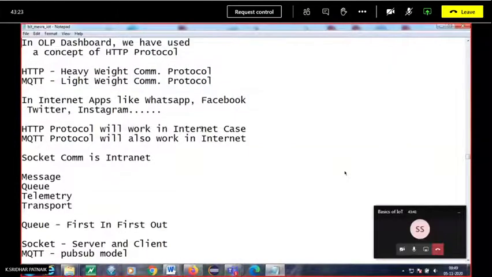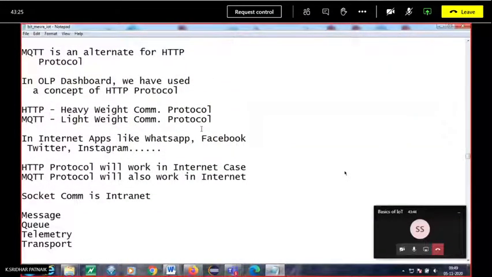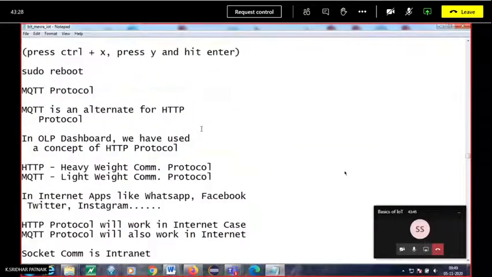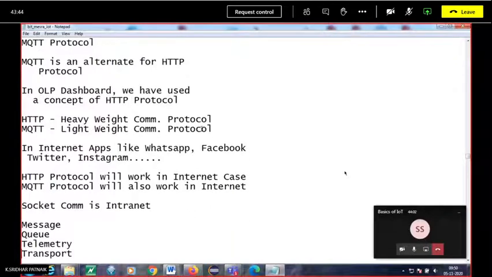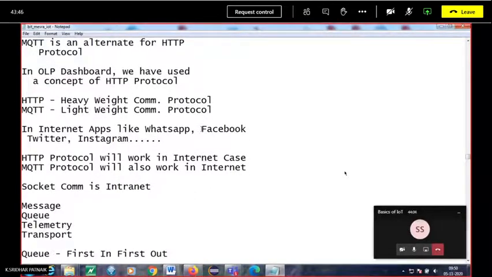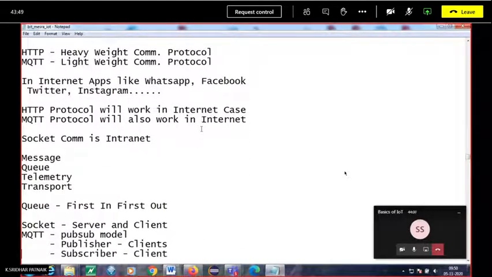Let's see what this protocol is. In IoT, the most commonly used protocol is the MQTT protocol, message queuing telemetry transport. So we have the HTTP protocol and we have the MQTT protocol. MQTT is a lightweight protocol.